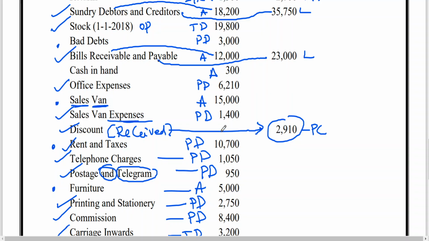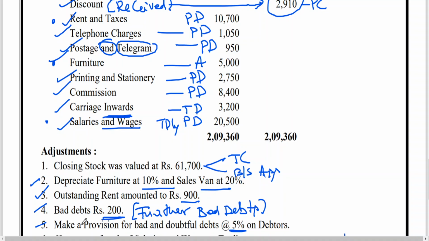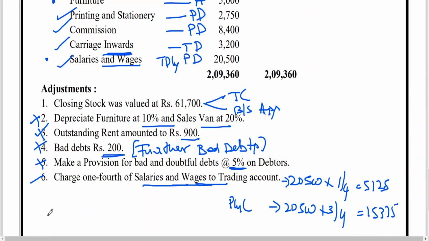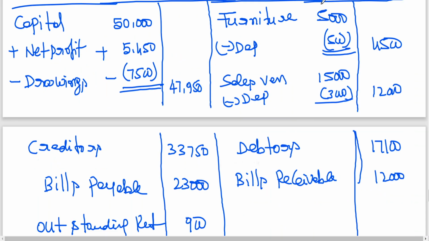Sales van is completed. Bad debts adjustment completed. Furniture completed. Depreciation adjustment also has been completed. Outstanding rent completed. Bad debts completed. Provision for bad debts, second effect also completed. This charge, we are having this effect in trading account, P&L account. Now closing stock: first effect has been completed. Second effect, balance sheet, asset side.